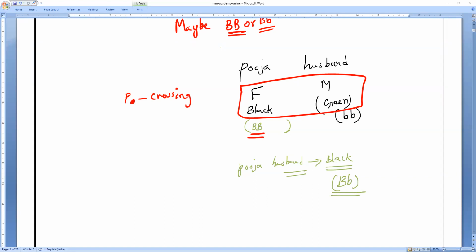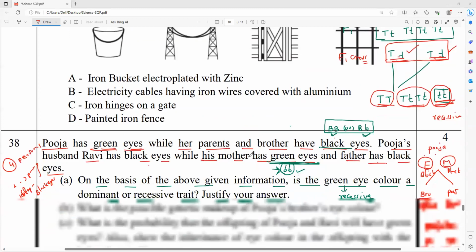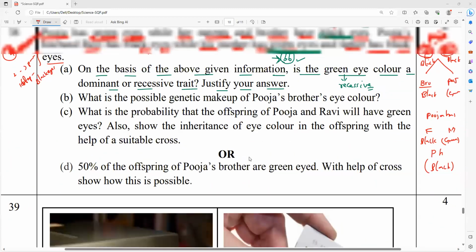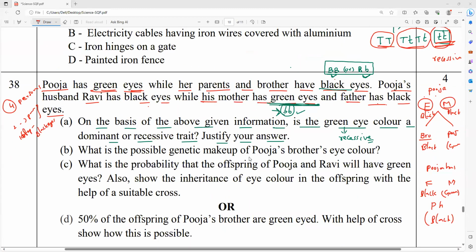Now, go back to the questions. Everything is clear. Now go back to the questions and answer. It will be very, very simple. First question over. Green eyes is the recessive one and black eyes is the what? If you do not understand, solve it again, it will be easy. Next, second one.